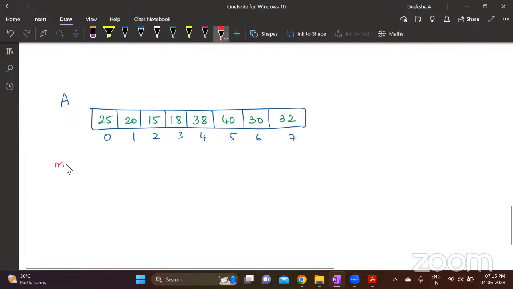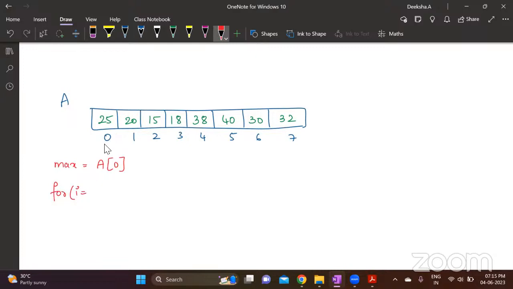I will take a variable called max. I will assign the first element, what is there at 0 position, which is the first element, I will assign that to max. I'm assuming this is a maximum number. Now, what I will do is I will start from the next value.